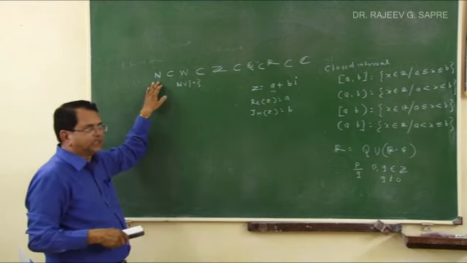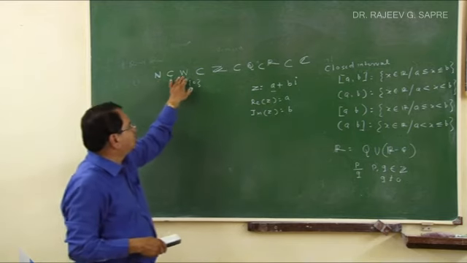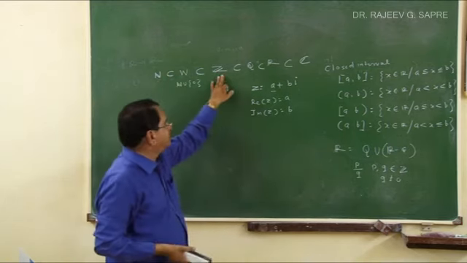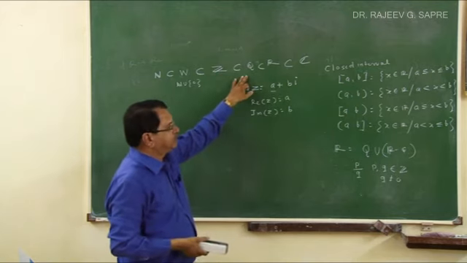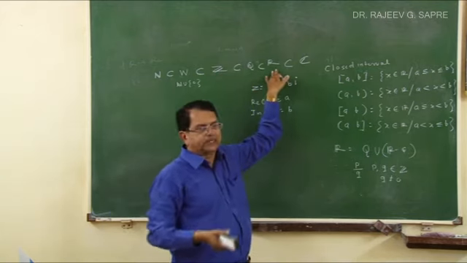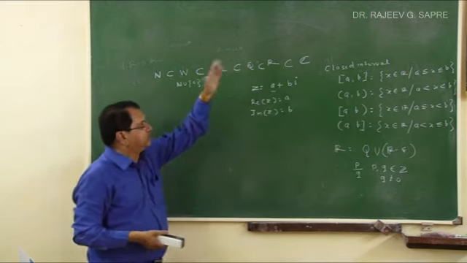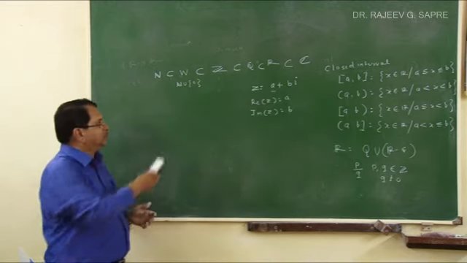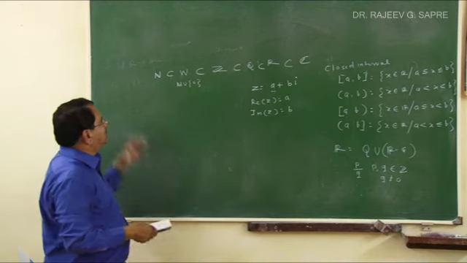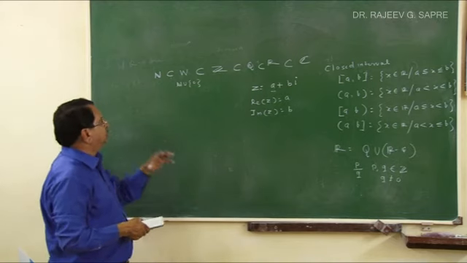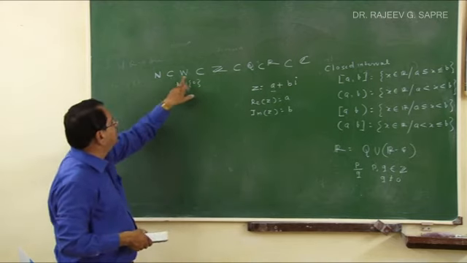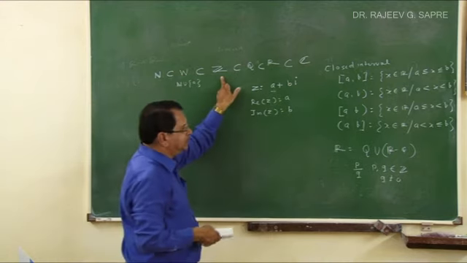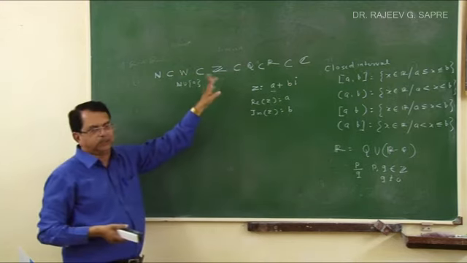The smallest set is the set of natural numbers. It is a proper subset of whole numbers, a proper subset of the set of integers, a proper subset of the set of rational numbers, a proper subset of the set of real numbers, and finally a proper subset of the set of complex numbers. So this is the sequence of inclusion. This set is included in this set, like this. So this you must remember.